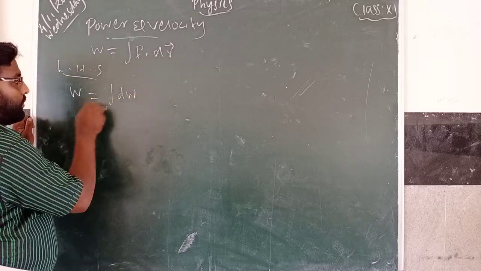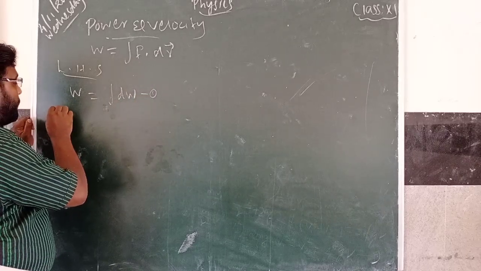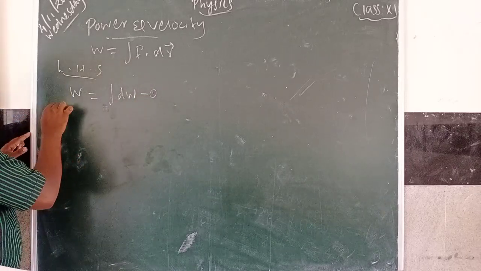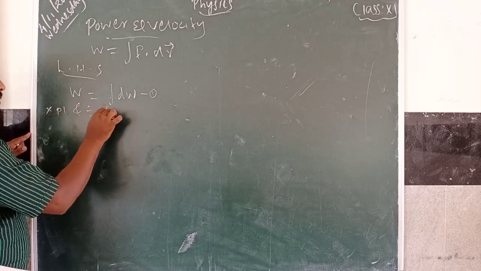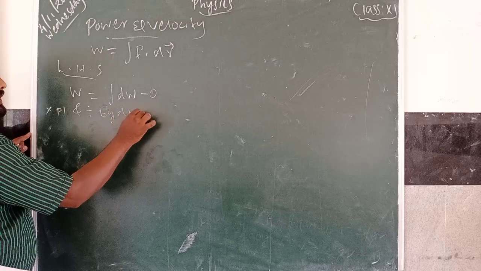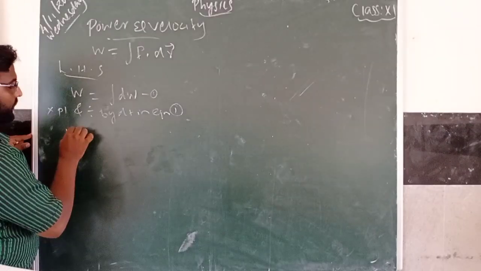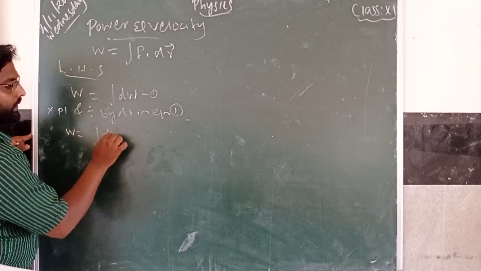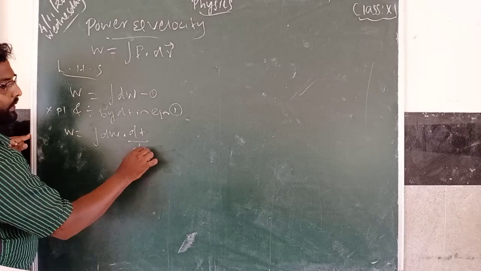Now you multiply and divide by dt in equation 1. So W equal to dW into dt divided by dt.